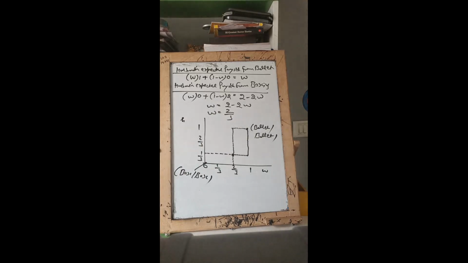As the name suggests, best response. You observe, you watch the other player, what he's doing, and then you do your own act. In this case, if the probability of going to ballet is increasing for one player, the other player should also increase his probability of doing the same. And the same holds true if the probability of going to ballet falls or the probability of going to boxing rises.